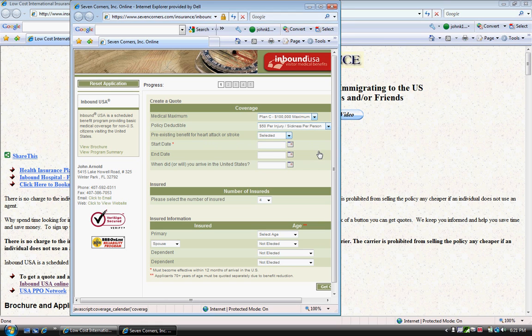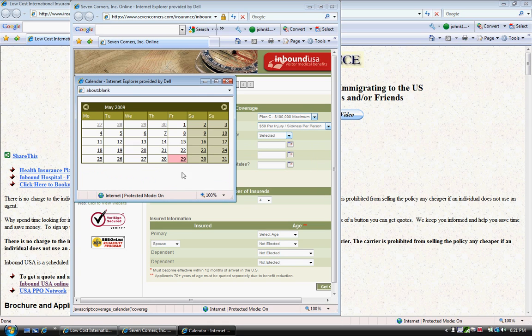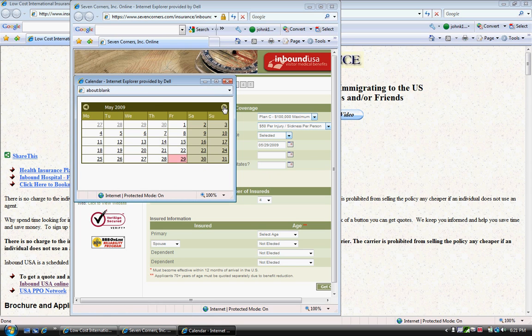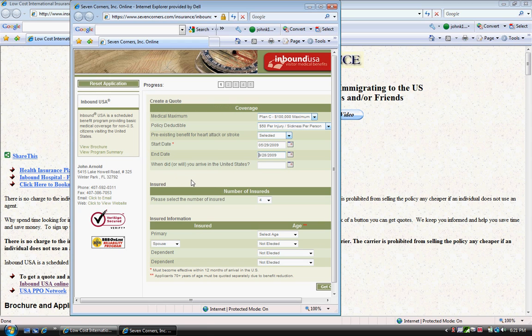Now we're going to pick a start date. Let's say, for example, the person is going to arrive here on May 29th, 2009. And the end date we're going to use in this example, we'll say they're going to stay 4 months. So let's go 4 months. September, and 4 months would be September 28th. Now, you can extend this. Since we're doing this online, you'll be able to pick times and extend them as needed.